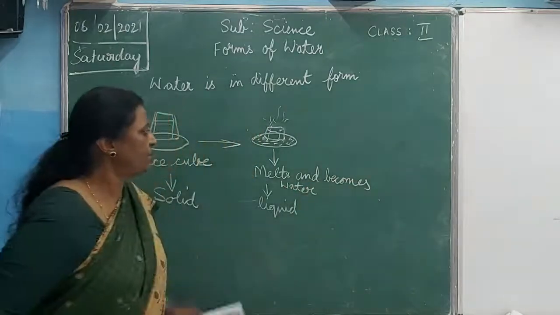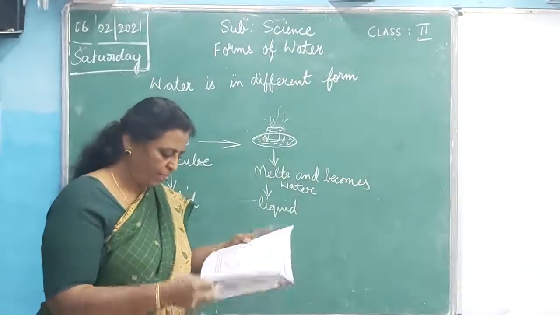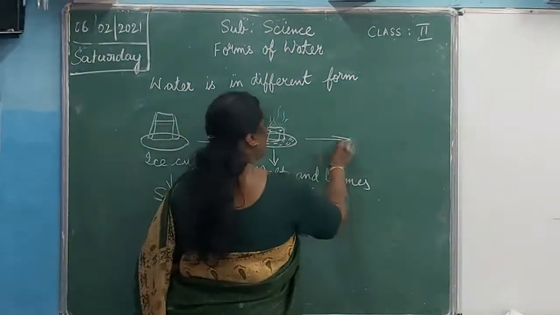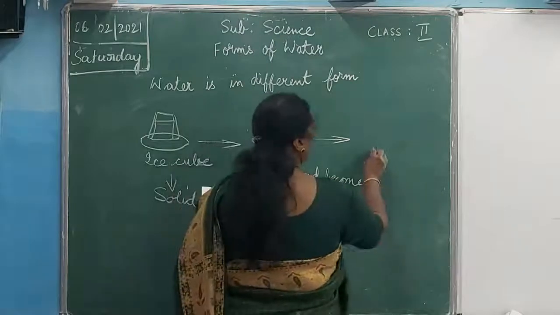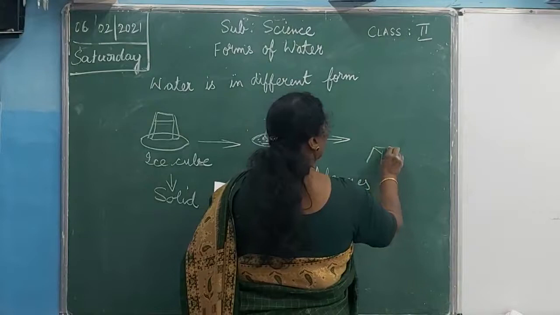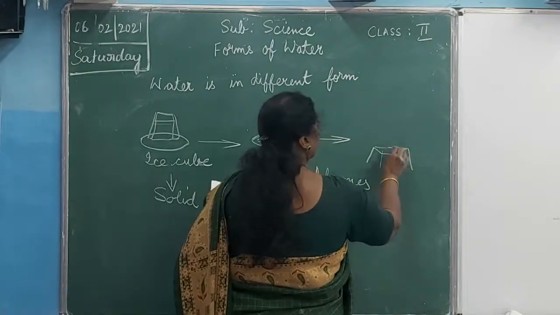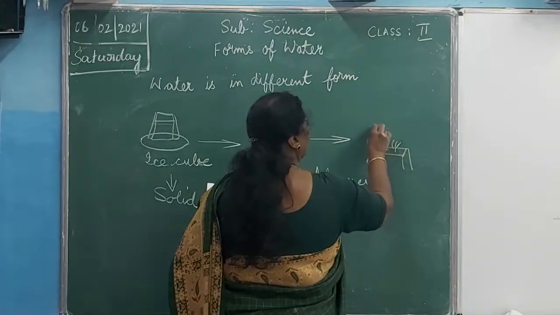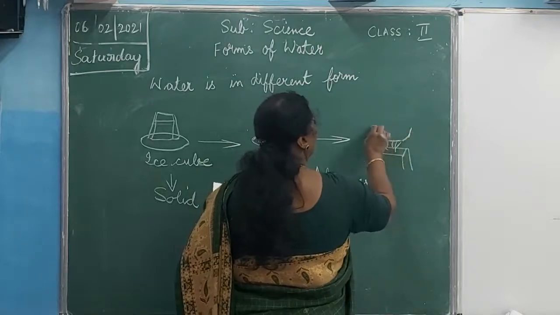Okay, this becomes water. Then the same thing, after some time, if you boil it on a stove, put it in a kettle or in a bowl.